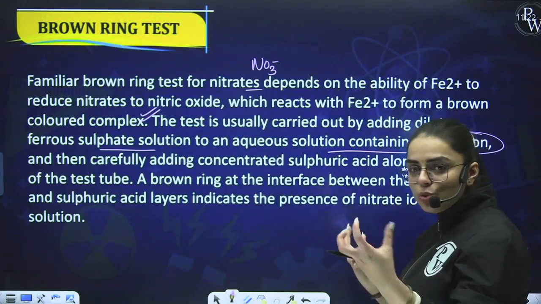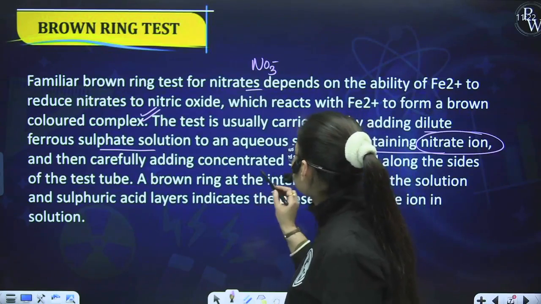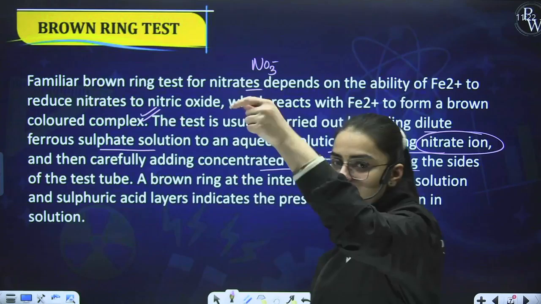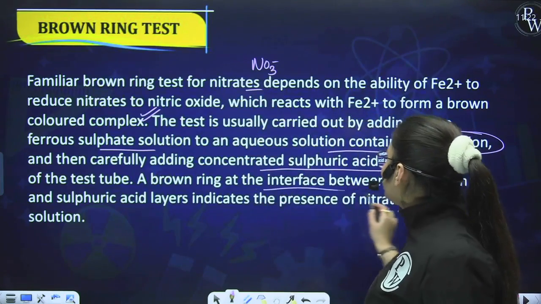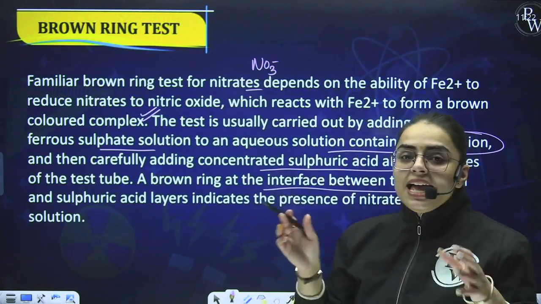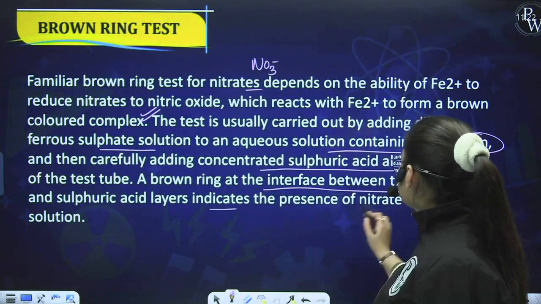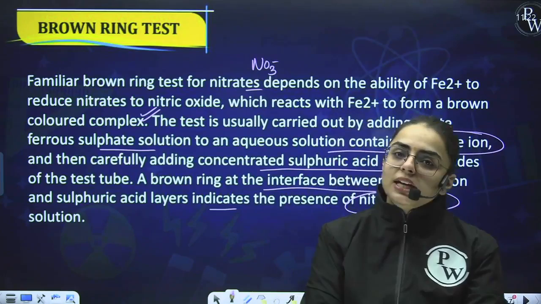So we will be taking the solution and adding FeSO4 solution, and then carefully adding concentrated H2SO4, that is sulfuric acid, along the sides of the test tube. So when you are adding it, what shall happen over here? A brown ring at the interface between the solution and the sulfuric acid will be obtained. This layer indicates the presence of nitrate ion in the solution. This is really very important.